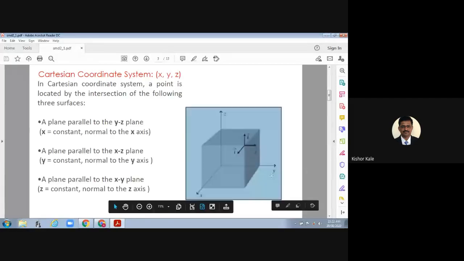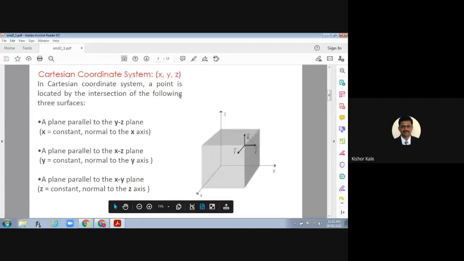And if the value of z is 5, that means this point P will be 5 units from the origin in the z direction. As it is a cube here shown, that means its values must be the same. Suppose you take it as 1 unit